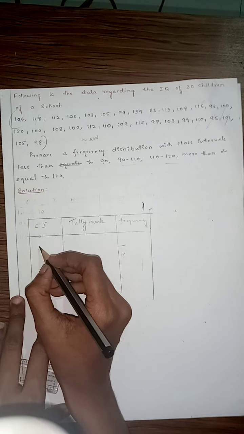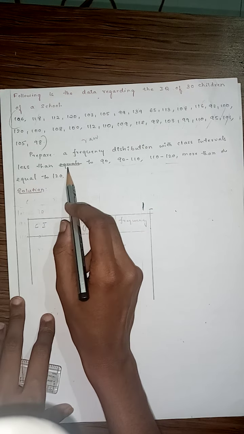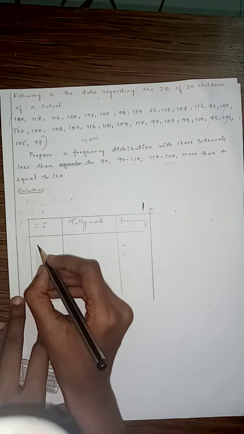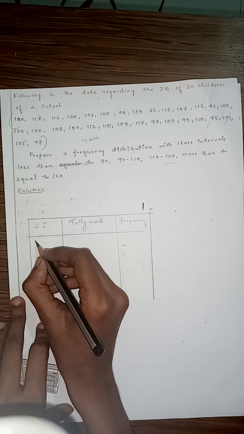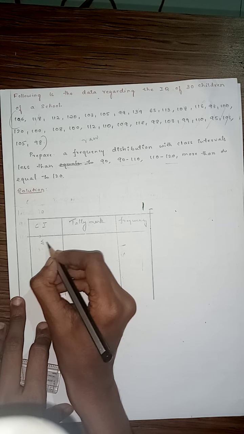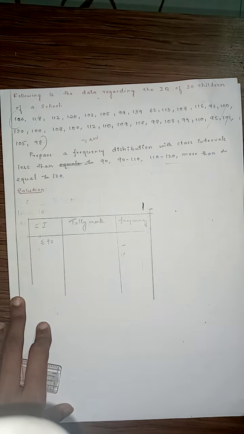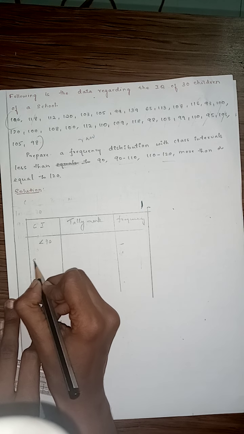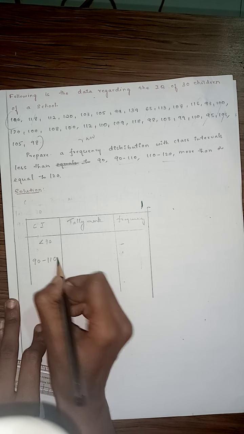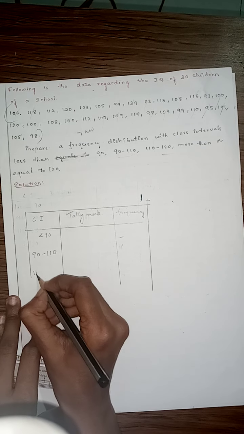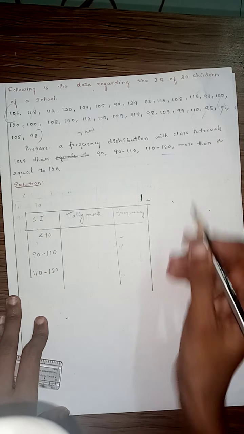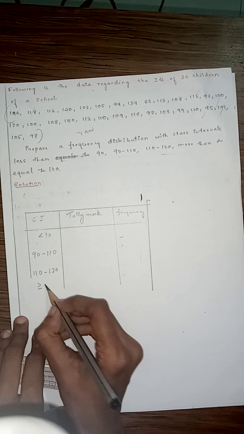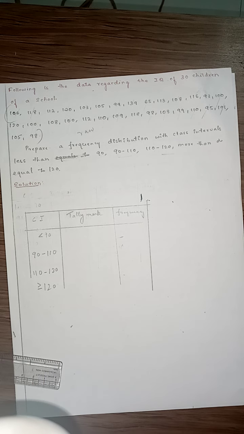Less than 90, not equal to, only less than 90. Next 90 to 110. Next 110 to 120. Next more than or equal to 120. Next is what? Next is tally marks.